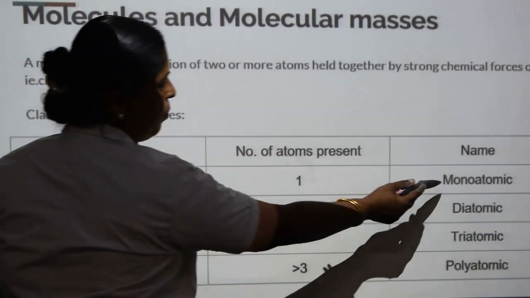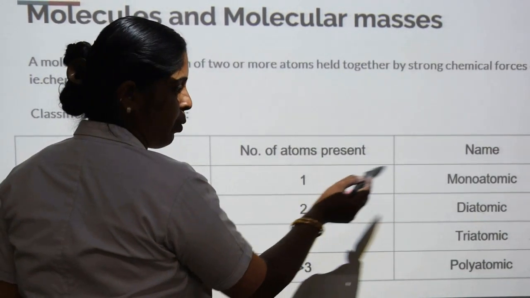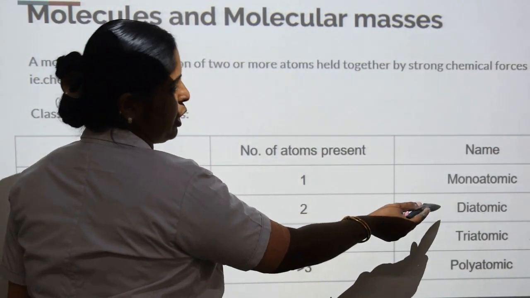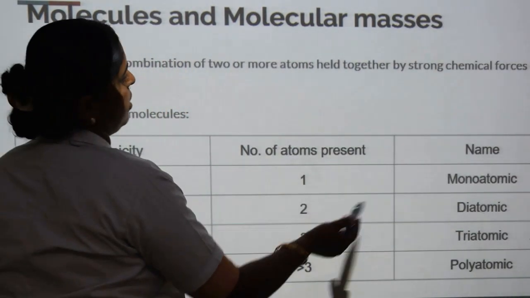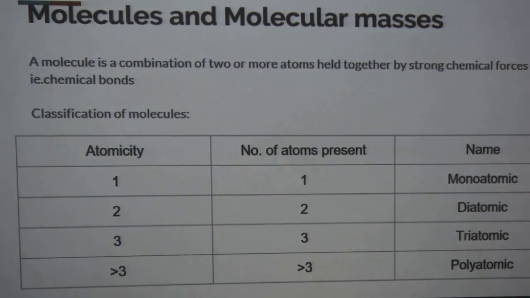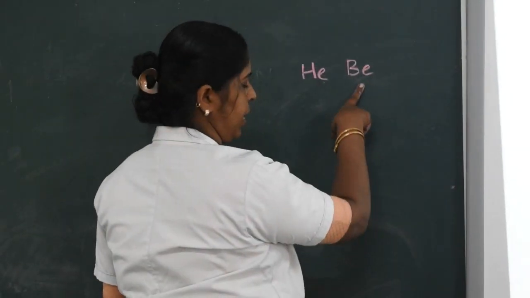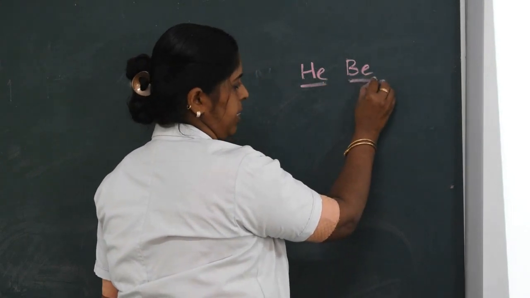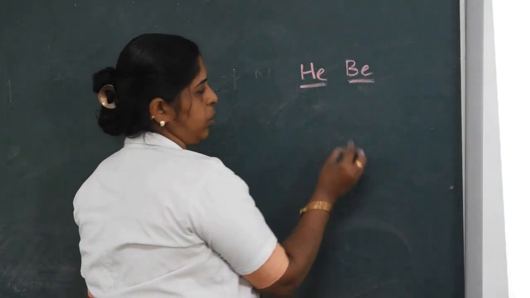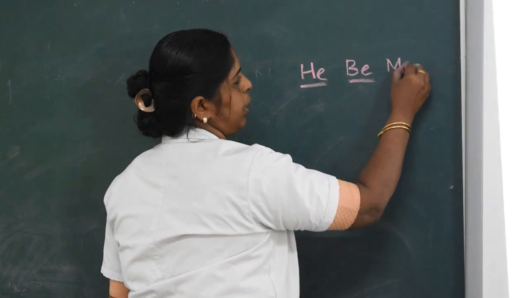Monoatomic means only one atom is present. For example, helium and beryllium are monoatomic, with only one atom present.